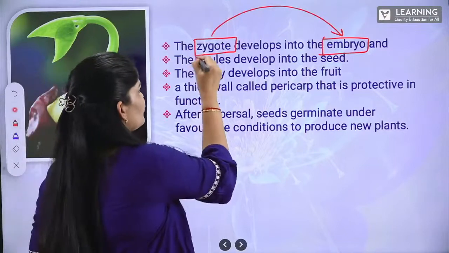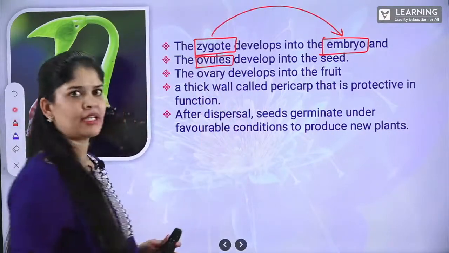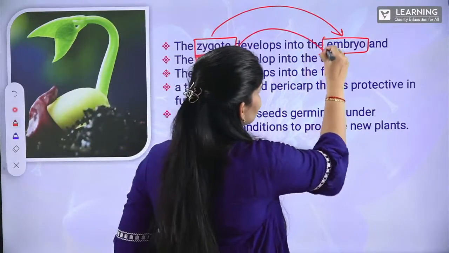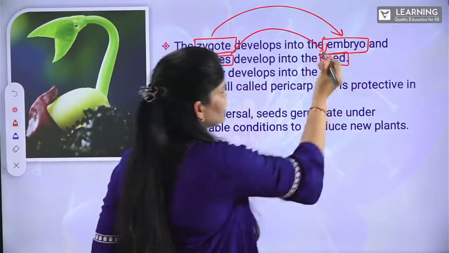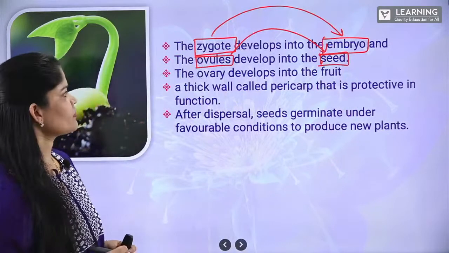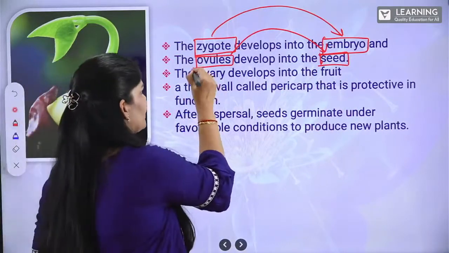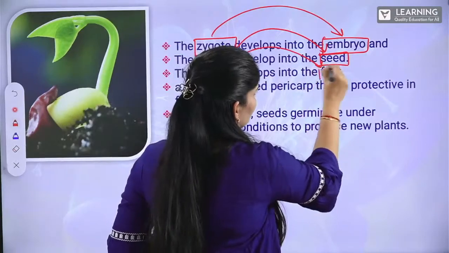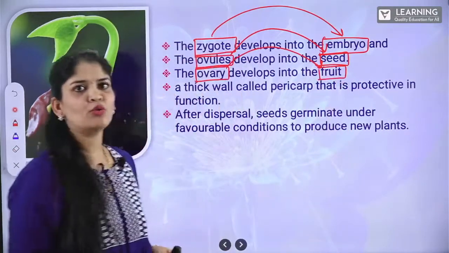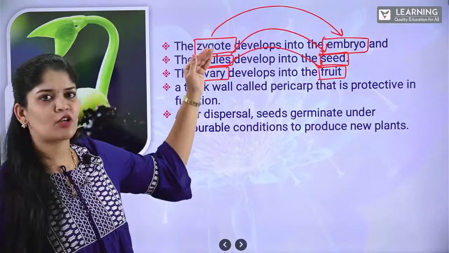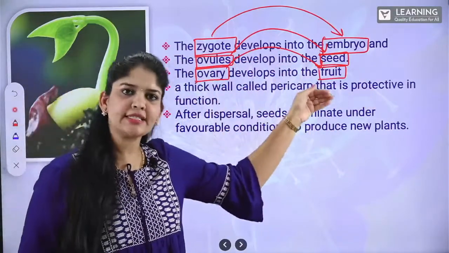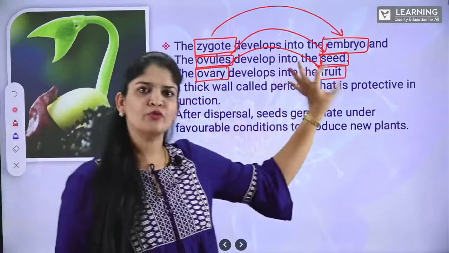Next, the ovules inside, they are developing into seeds that can be seen inside the fruit after development. Now, the complete ovary is developing into fruit. So, zygote is developing into embryo, ovules are developing into seeds, ovary is developing into fruit.